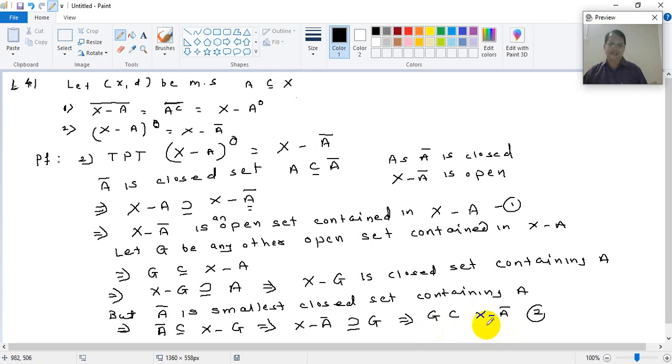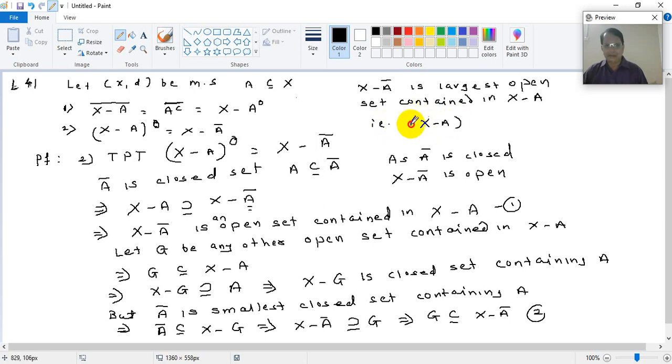So X minus A bar is the largest open set contained in X minus A. So I will write it here: X minus A bar is the largest open set contained in X minus A. That is X minus A interior, because the largest open set contained in the set is its interior, so this will be equal to X minus A bar. So that is proved.